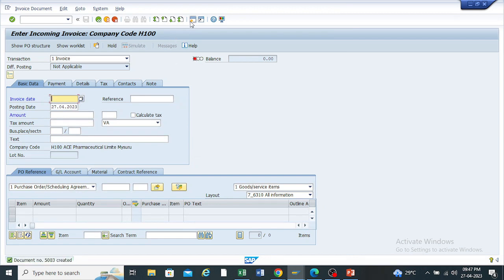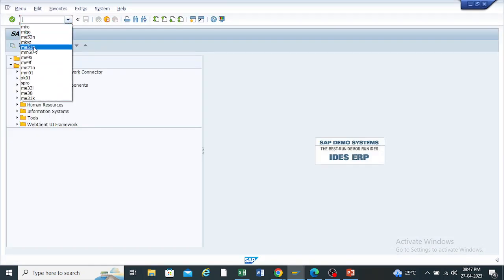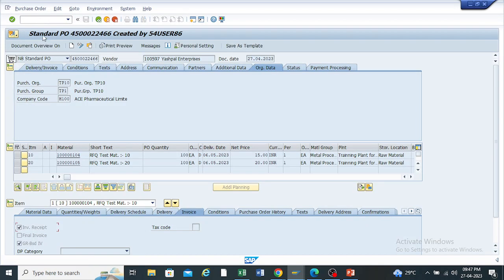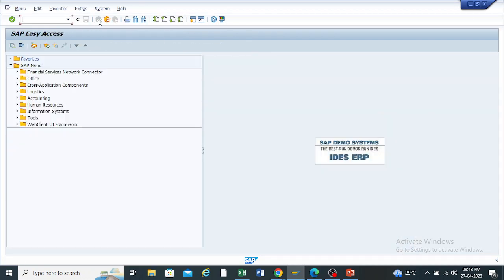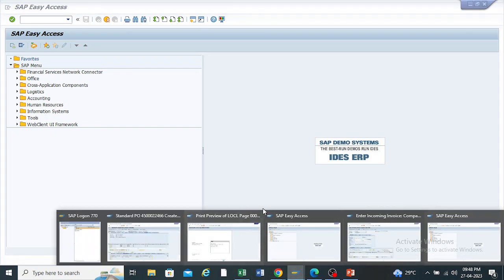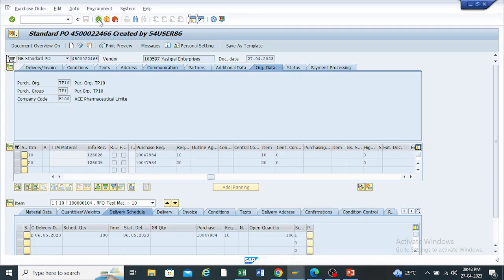You're getting it? So just check the purchase order history tab. Okay. Like this, goods receipt and invoice are posted for this material. So this is all about the request for quotations. Any doubts in this? Everyone clear? Please ask me any doubts if anyone has.